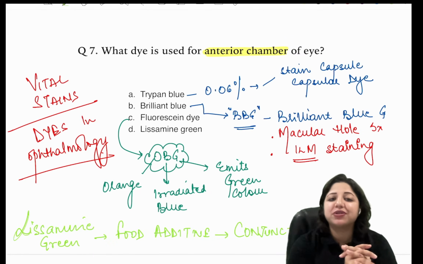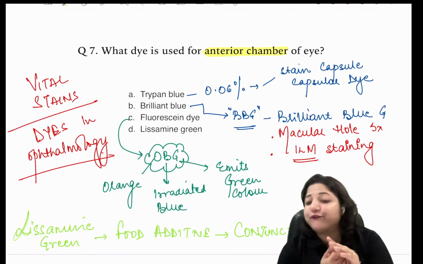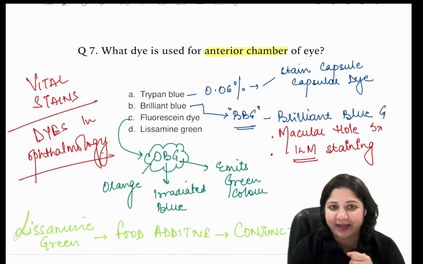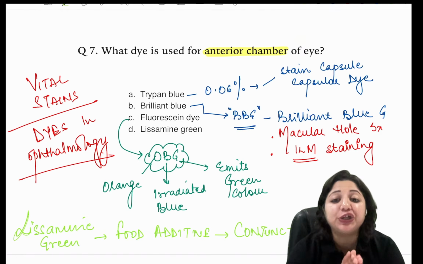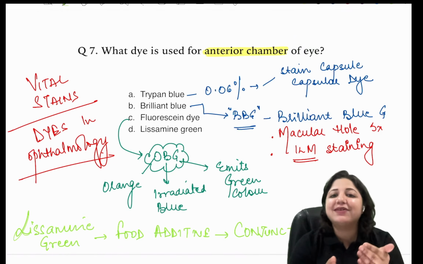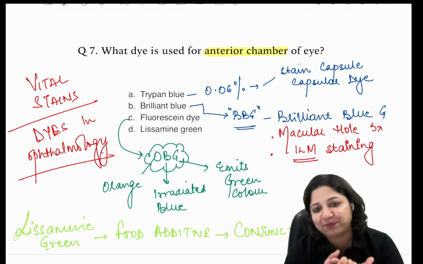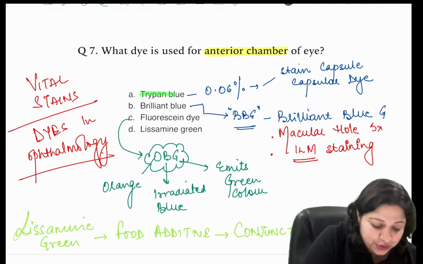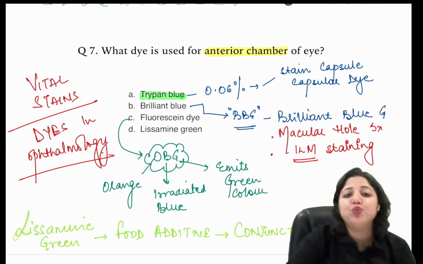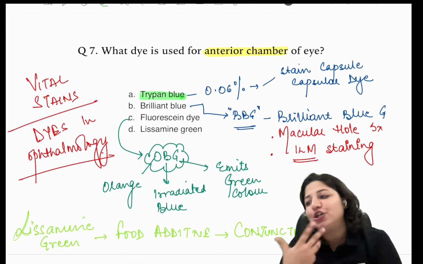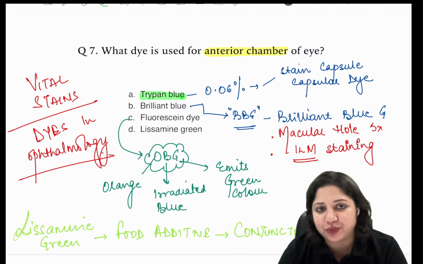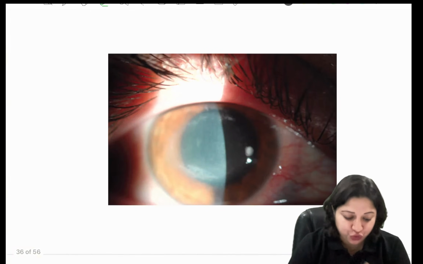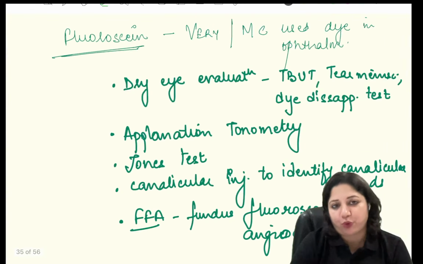So we come back to the question: which dye is used for the anterior chamber of the eye? I'm not saying intraocular. The anterior chamber would have the capsular dye, and hence the answer here is trypan blue, which is used in cataract surgeries to stain the capsule. So these are the dyes that you must know and are important.